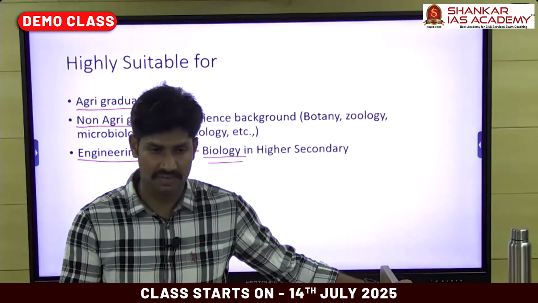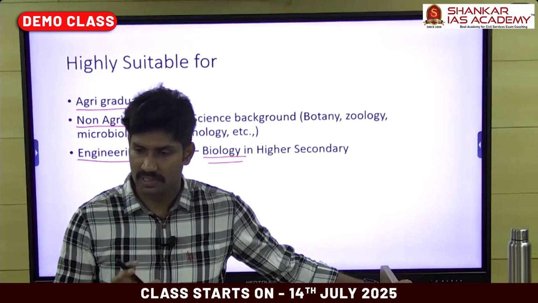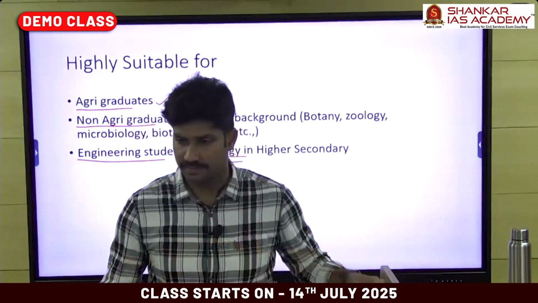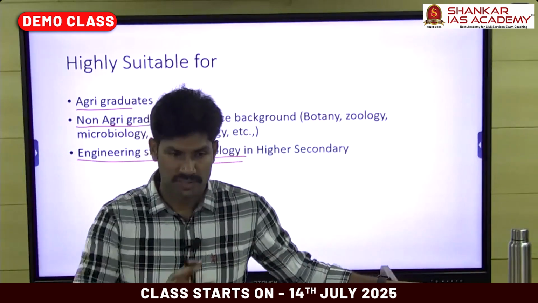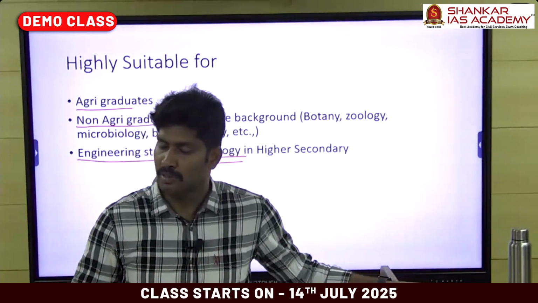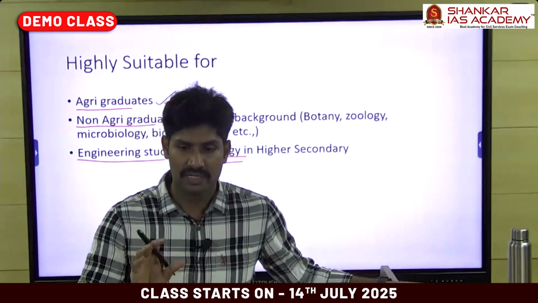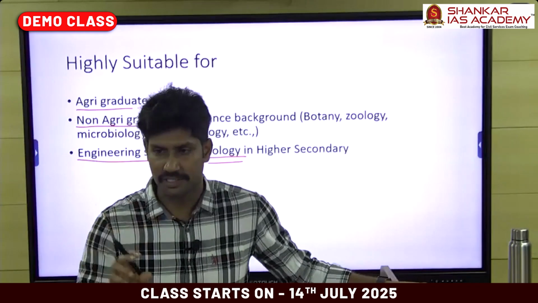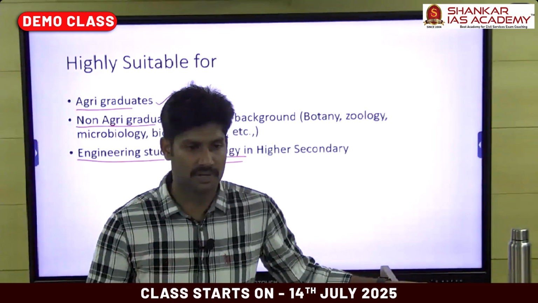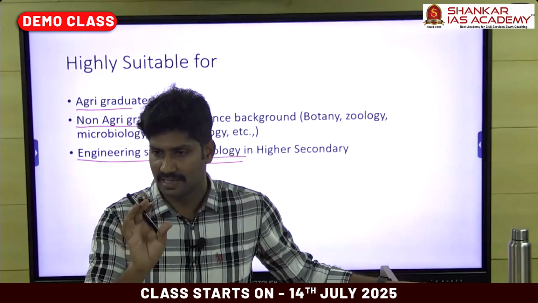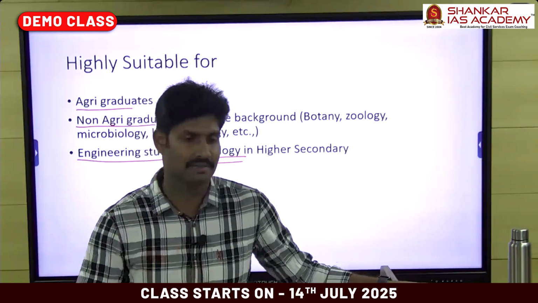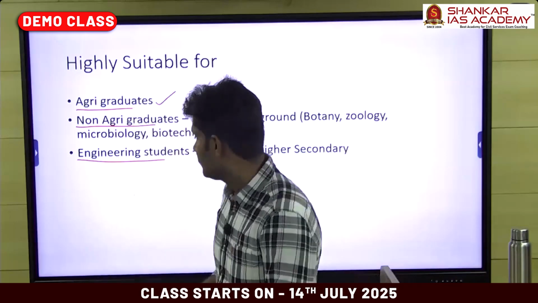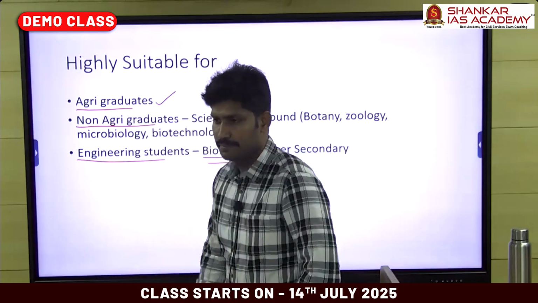So the paper is highly technical and scoring is difficult. In my class, I will explain everything clearly, from scratch. I will explain all the concepts very clearly, but you need some basic understanding of biology, at the +2 level. When I discuss the pollination process, reproduction and all, you must have that understanding. Otherwise it is very difficult to understand the paper 2 area. The remaining students can choose the agri optional.